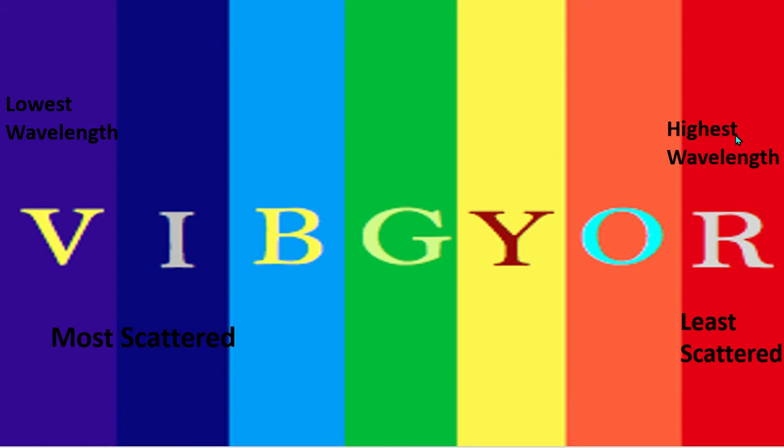When sunlight passes through the atmosphere and before it reaches the observer, there will be a lot of obstacles in its path. That includes the gaseous molecules, the dust particles, and the water molecules in the atmosphere. A lot of small obstacles are there in the path of this visible light.